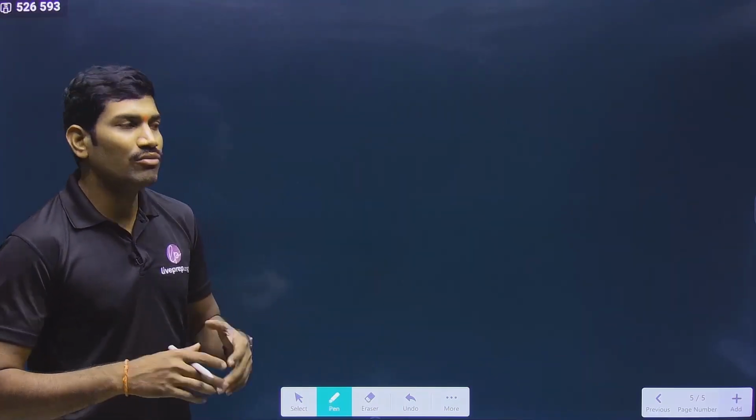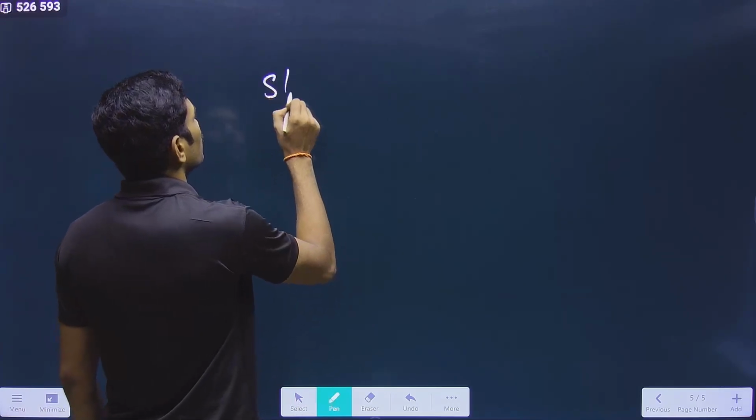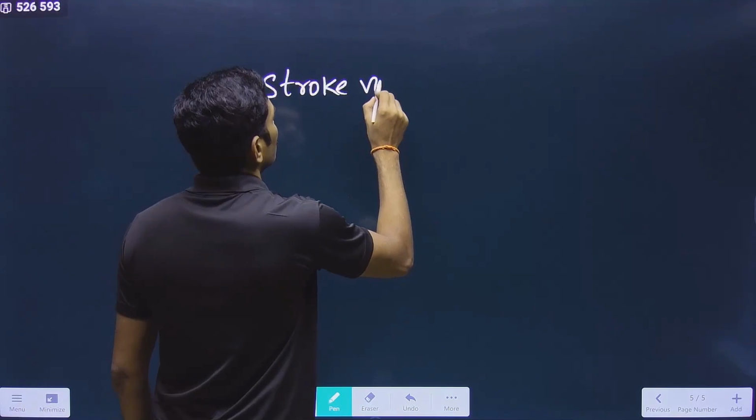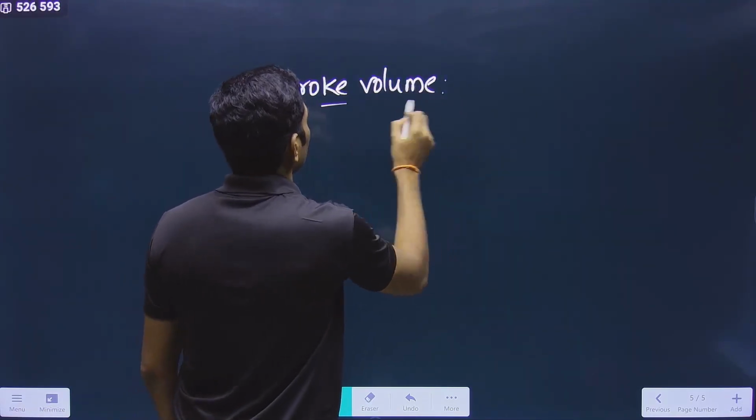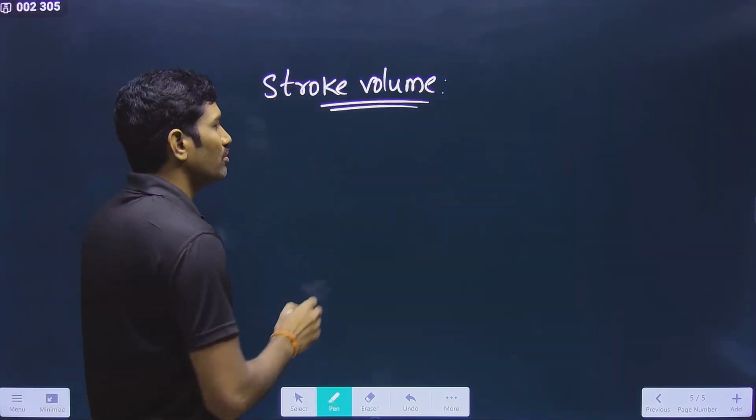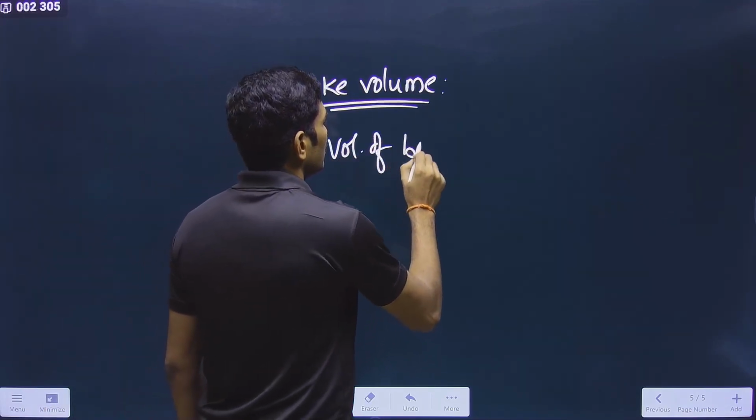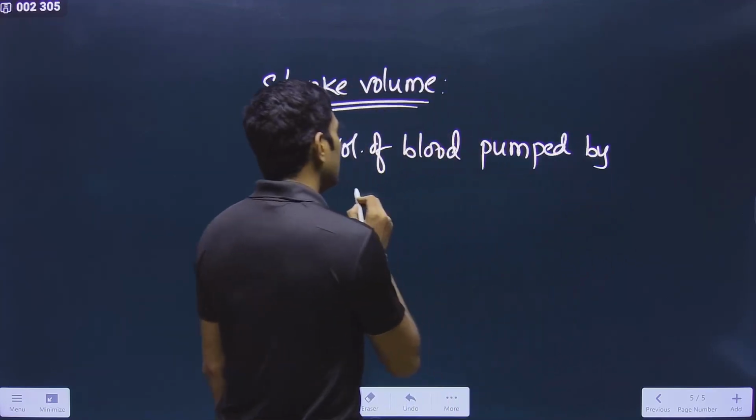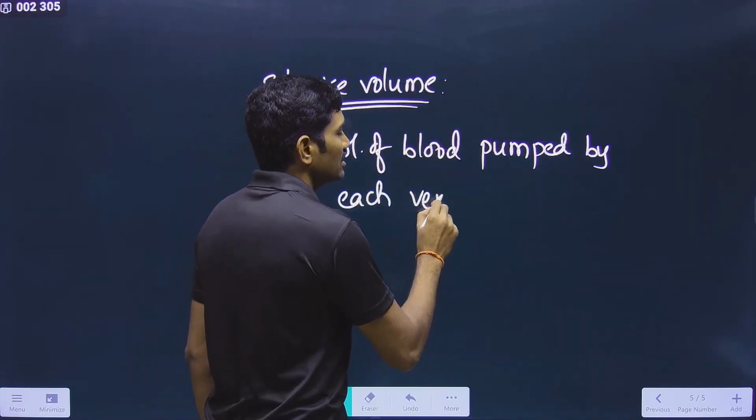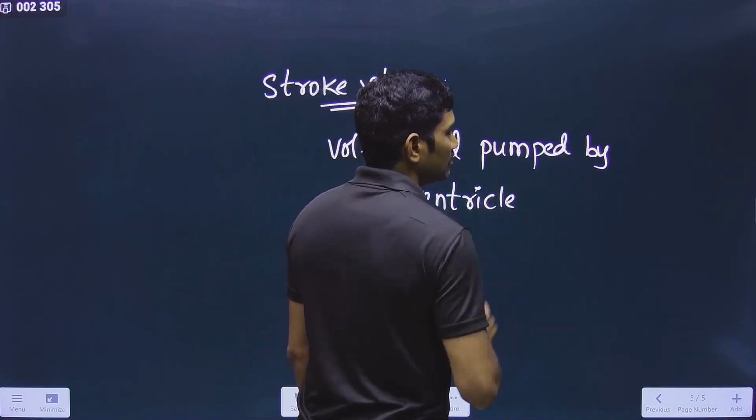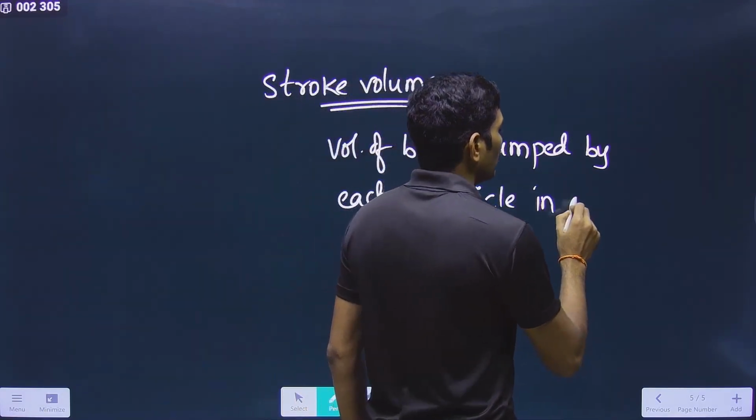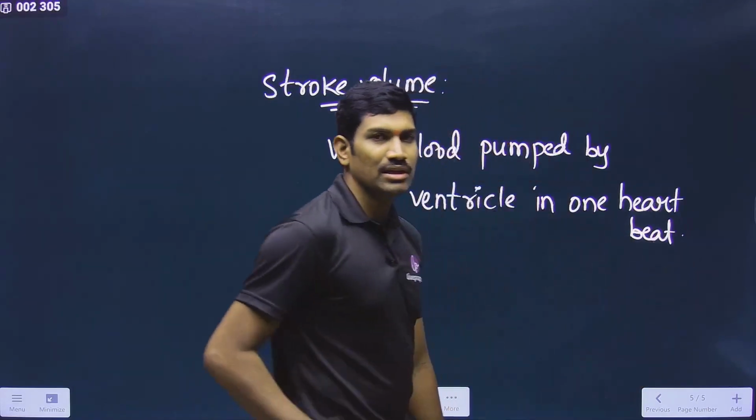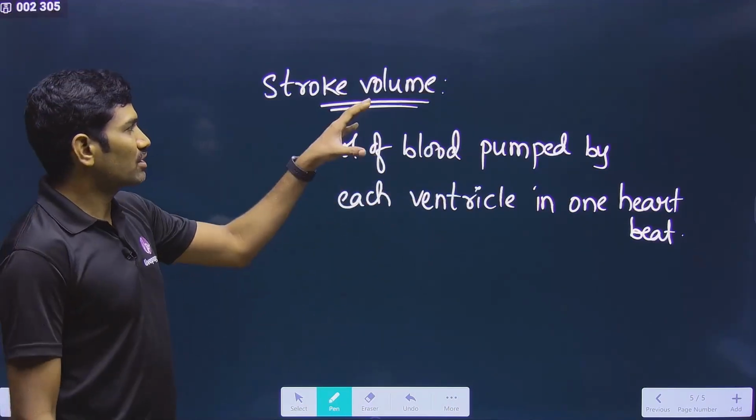Now we are talking about two important terms. One is stroke volume and the other one is cardiac output. First we will see stroke volume. What is stroke volume? The volume of blood pumped by each ventricle in one heartbeat. This word is very, very important for examination. That means in one cardiac cycle. So this is what we are talking about, the stroke volume.